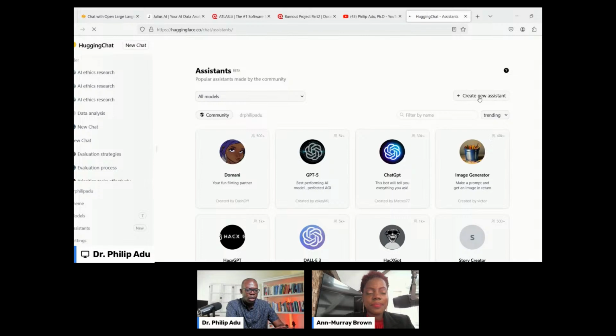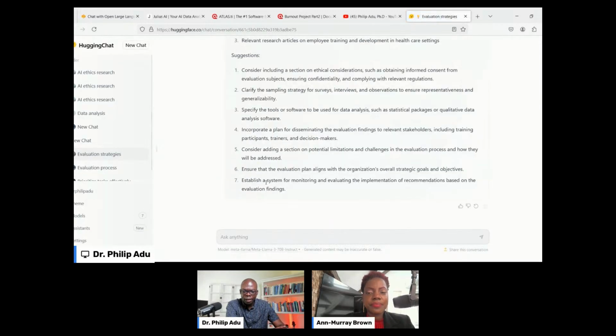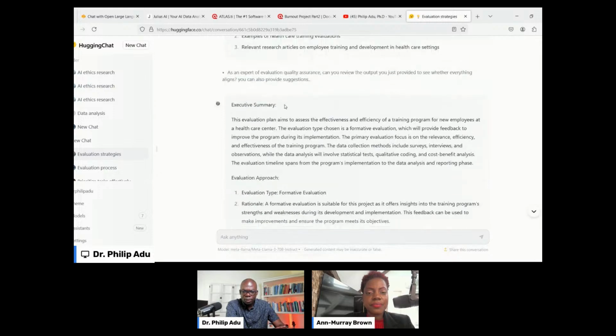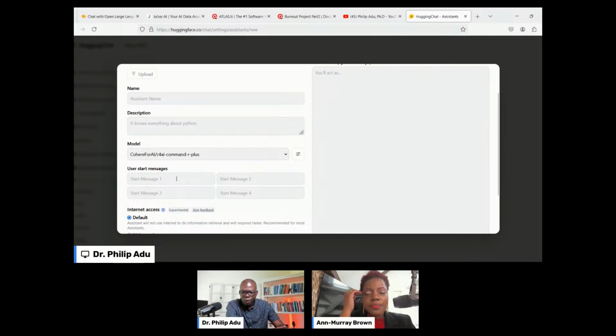You can create your new assistant by clicking on new assistant. And then here, oh, I think it's gone. Where did it go? Okay, let me go back again. So I go to create, and then when you go to model, you can choose the one that you want. You can choose any of the free models around.